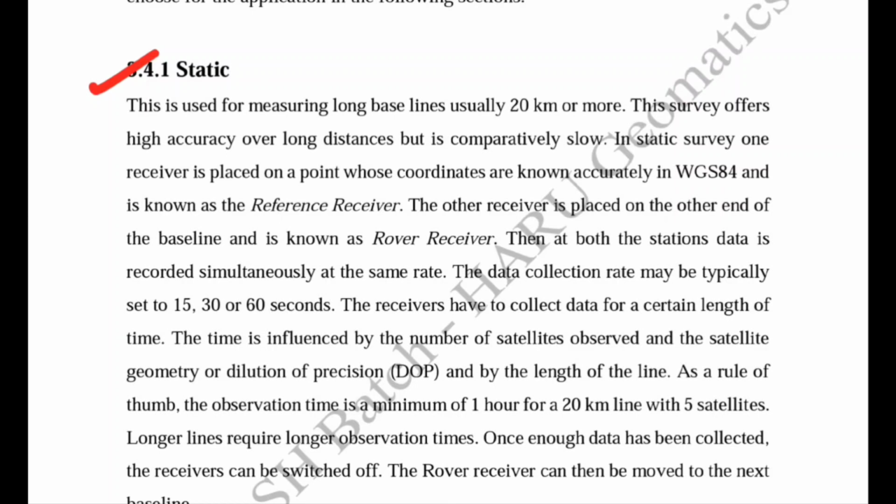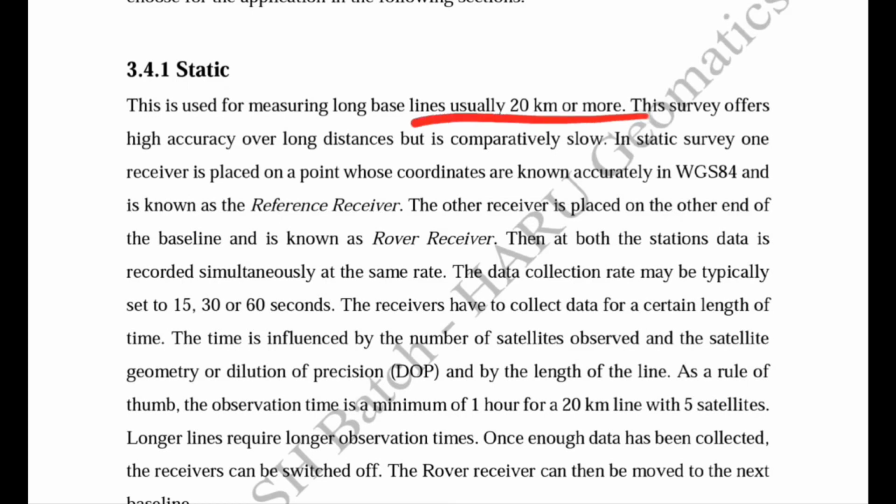First of all is the static measuring technique, and this GPS measuring technique is used when the baseline of the survey line or survey field is usually more than 20 kilometers. This is an important line, whereas kinematic and rapid static are used for baselines of less than 20 kilometers.